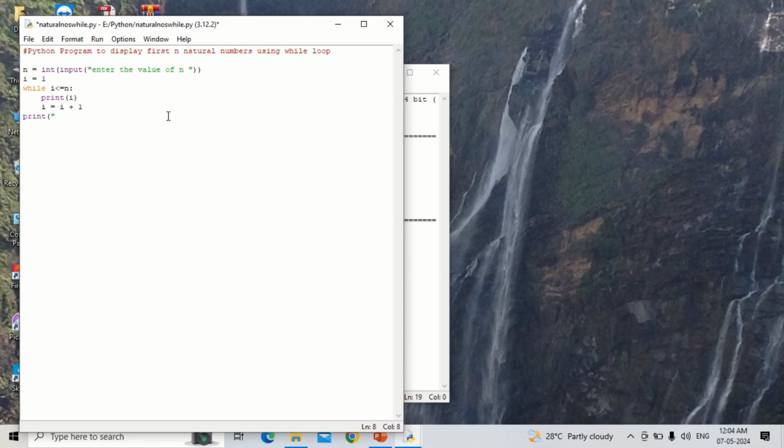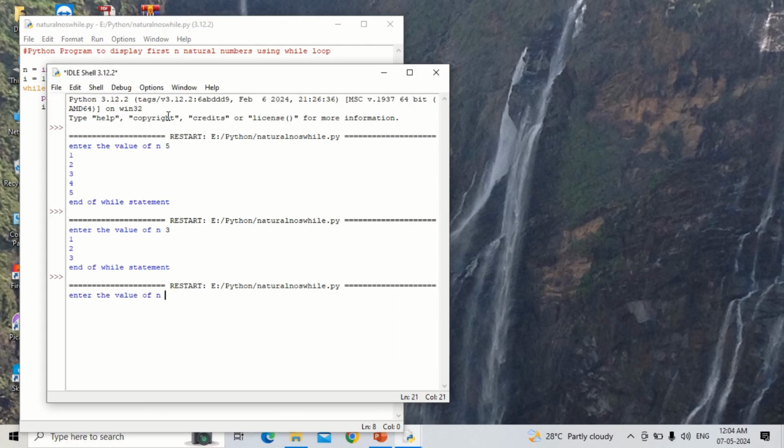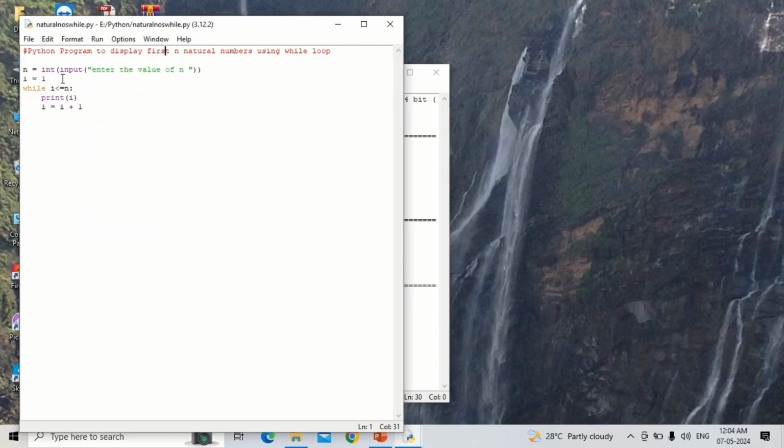So if you delete this one, again I will save it. Again I will run the program, F5. Then I will give the value as 8. So it will be displaying 1 to 8. Right. So in this way the program will be executed by using a while loop. How is it executed?